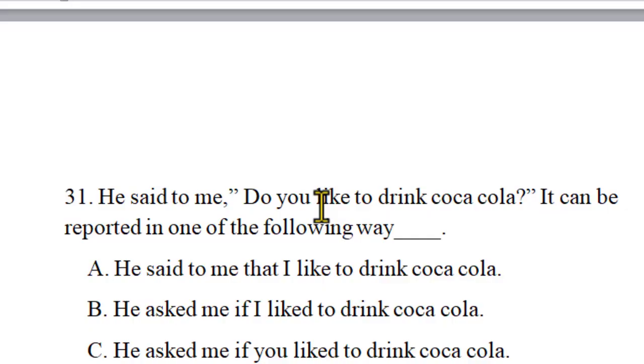Unless these things can be changed, you cannot report this direct statement to another person. This is the rule of reported speech.